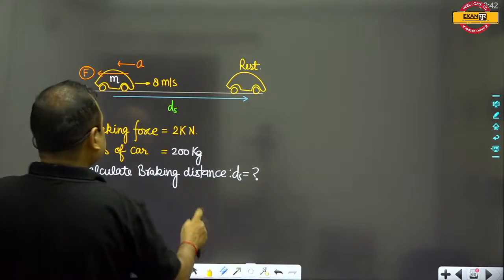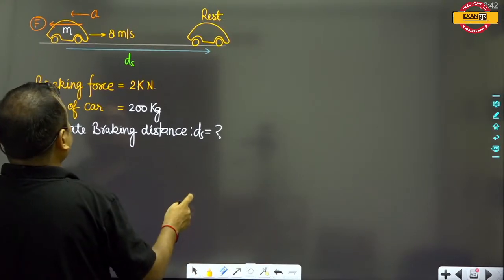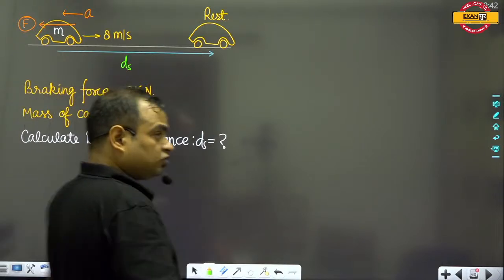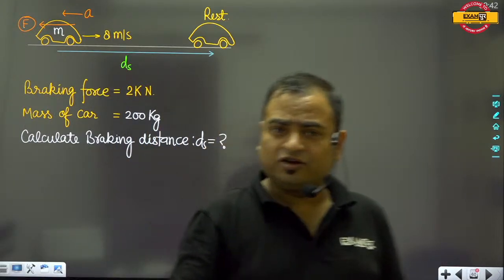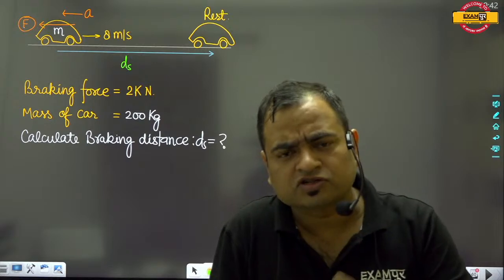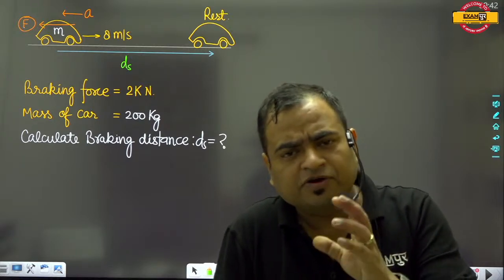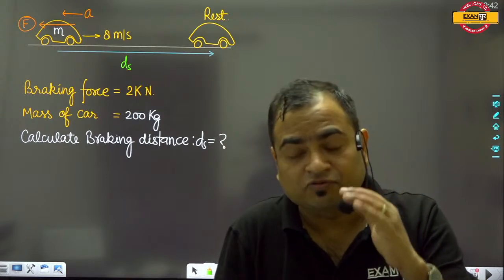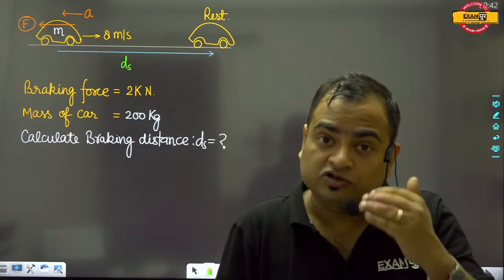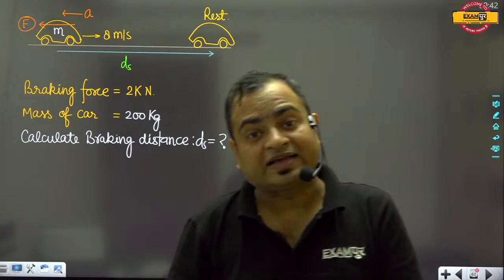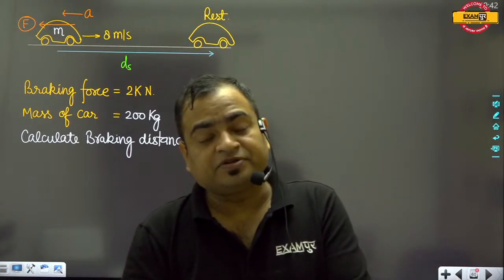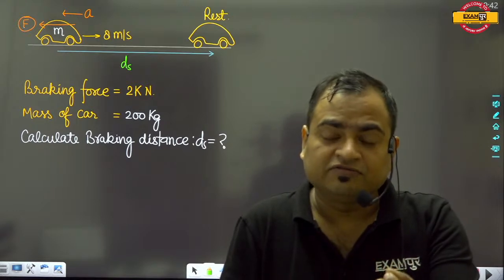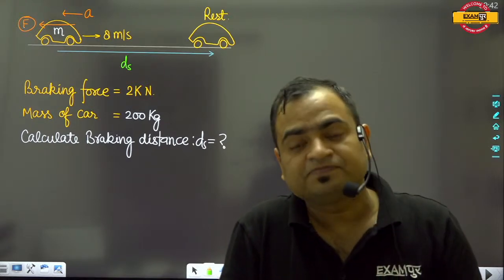Now, what will be the method? What will be the concept that we can use to calculate all these things? We all know the second law of motion. If a body is moving and if we apply some force on the body, then the velocity of the body will change. It means the body will accelerate, and we can find out the acceleration of this body.